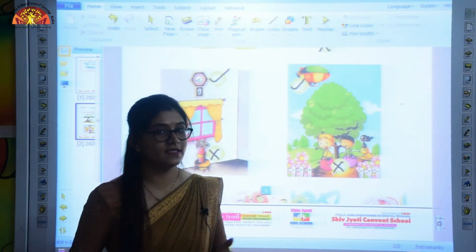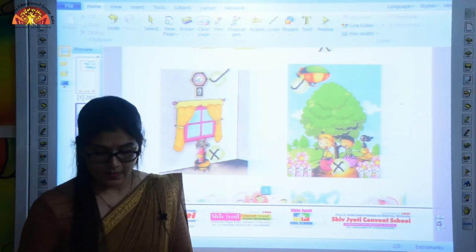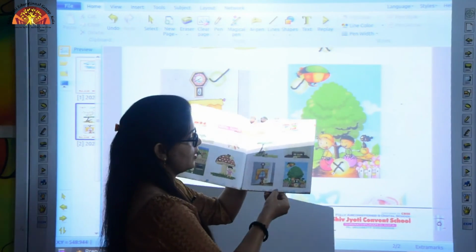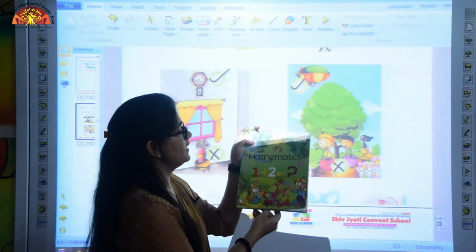Okay kids, so in this way you have to do this exercise on page number 3 in your mathematics book.